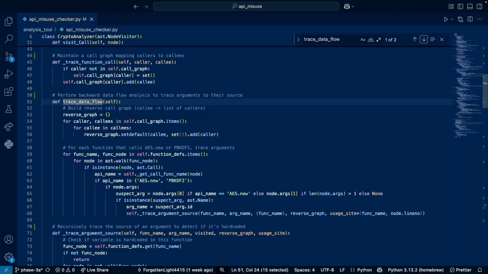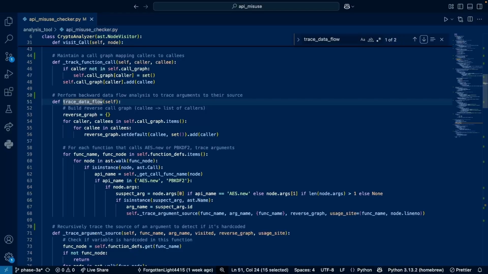After visiting all the functions, I run a method called trace data flow. So here's what it does. Sometimes a value like a key or salt is not hard-coded in the same function that uses AES or PBKDF2. It might be passed down through one or more function calls. This is what's called interprocedural data flow. What I do is build a reverse call graph, meaning for each function I figure out who called it.